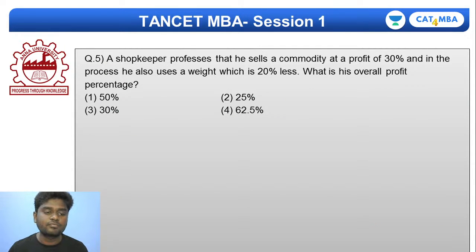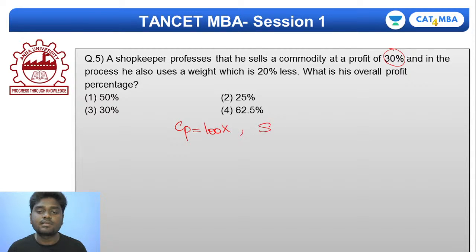A shopkeeper proposes that he sells a commodity at a profit of 30%, and in the process, he also uses a weight which is 20% less. So what is his overall profit percentage? That's your question. So listen very carefully, guys. The shopkeeper tries to profess that he sells a commodity at a profit of 30%. Let's assume the cost price to be 100x.